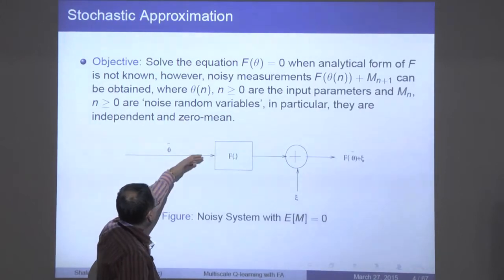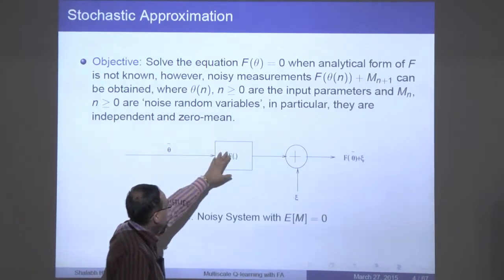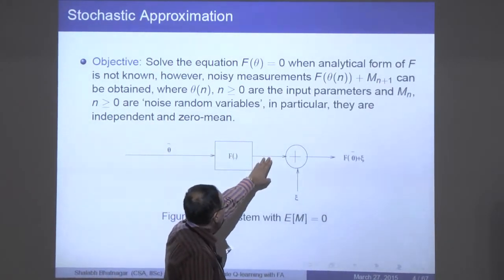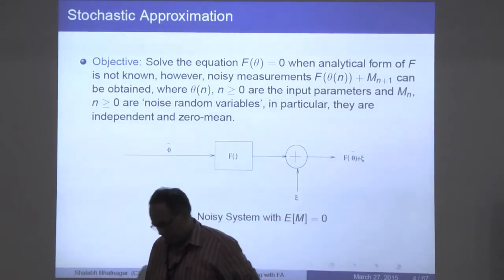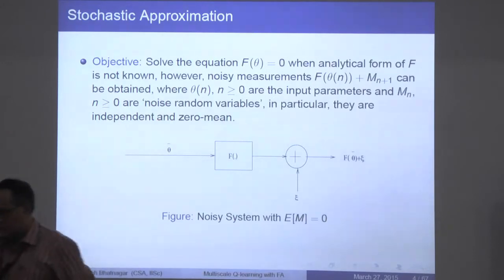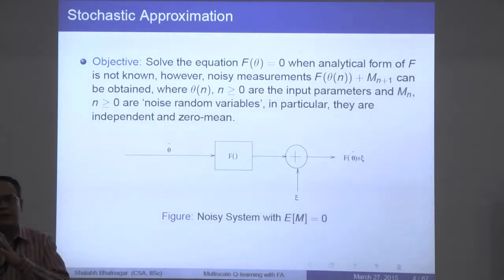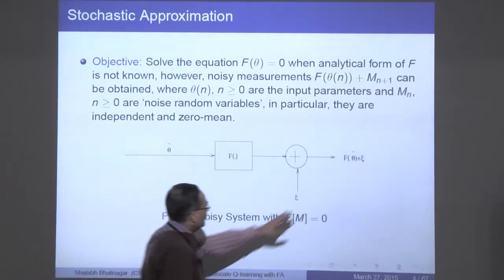If you input theta into this, what you observe is not f(theta) but this noise corrupted observation, f(theta) plus noise. You don't really observe f(theta) and the noise in isolation. Essentially you observe them as a sum.